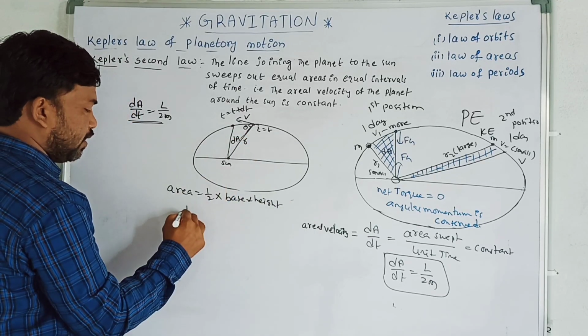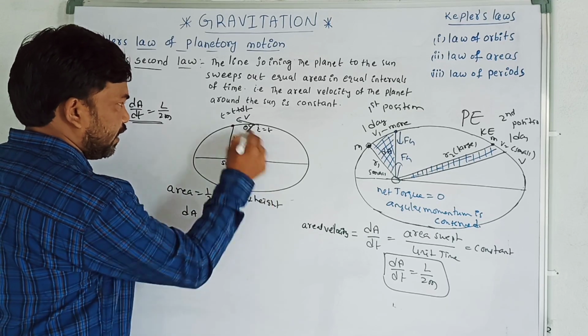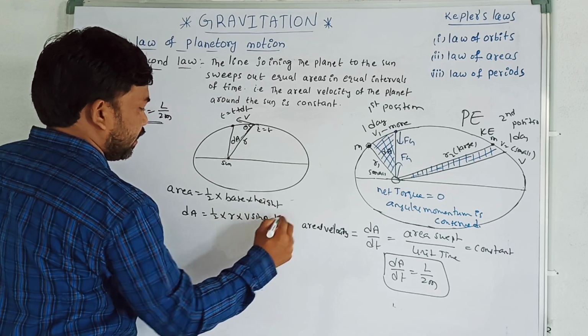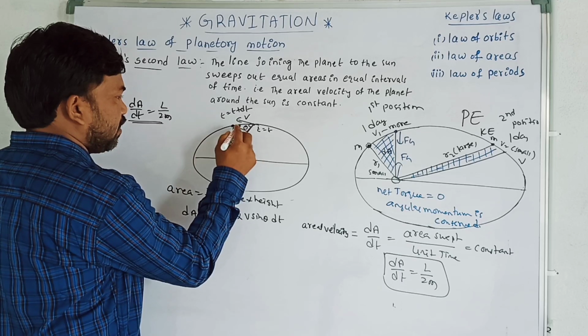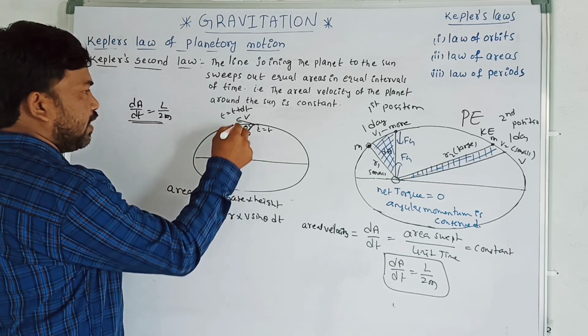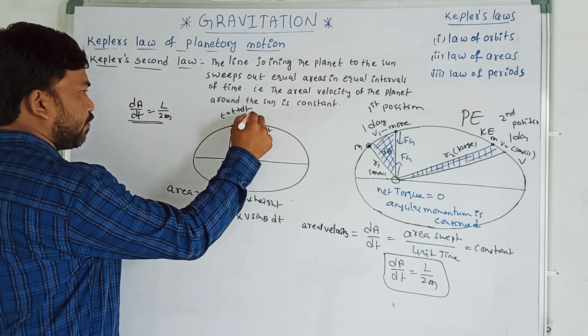So the small area dA is equal to half into base r into height, which is v sin theta dt. Why? Because this velocity is resolved into two components, and here it comes as v sin theta, for a small time dt.